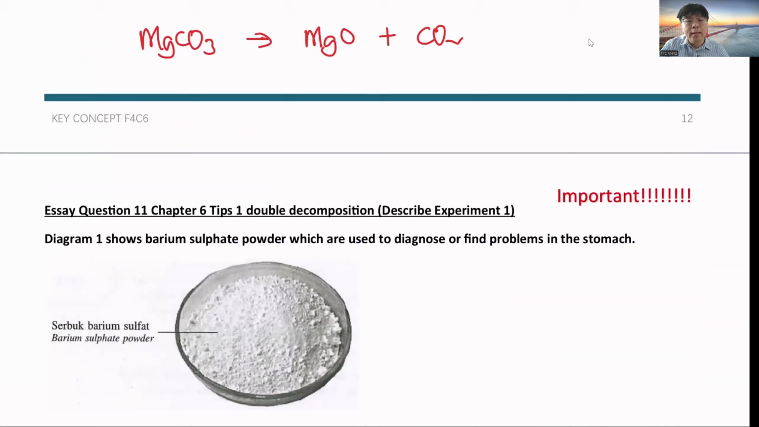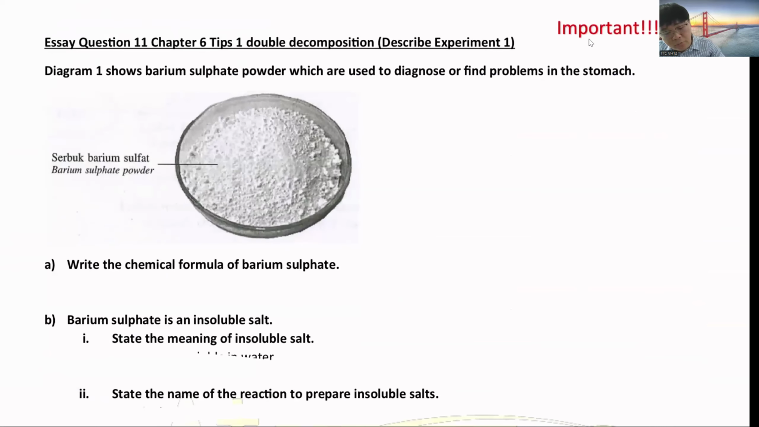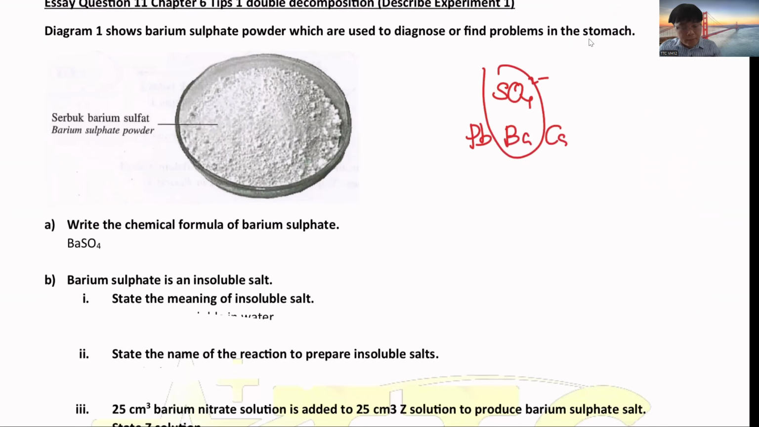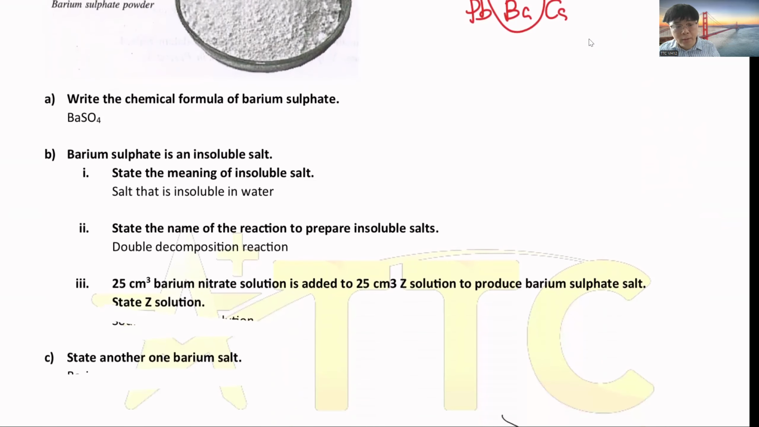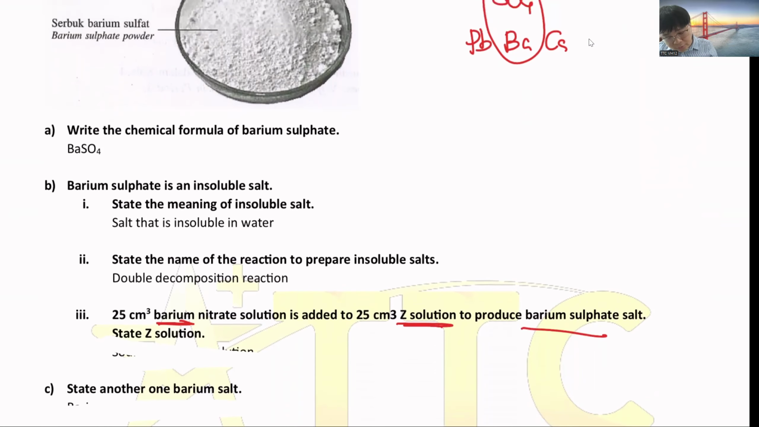Then this is another question, barium sulfate. Barium sulfate, do you still remember it's not soluble? Remember, SO4 is soap, and soap is insoluble. So BaSO4 is an insoluble salt. Insoluble salt, the reaction is called double decomposition reaction. Then they ask you, barium nitrate added to solution Z to produce barium sulfate. They ask for the solution.